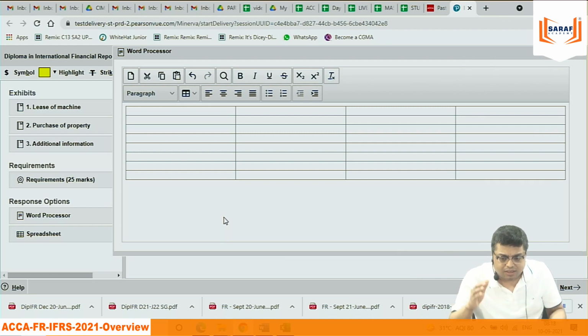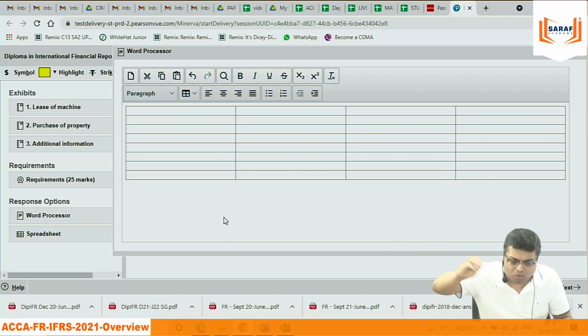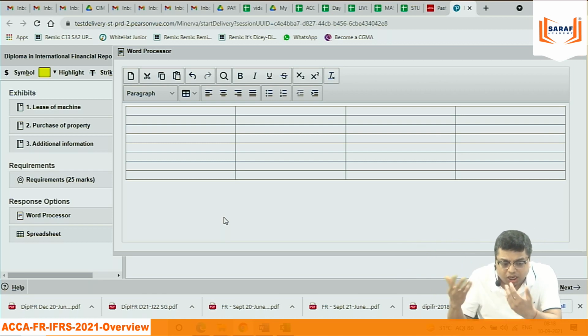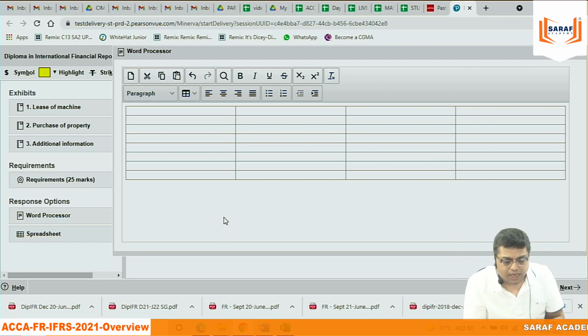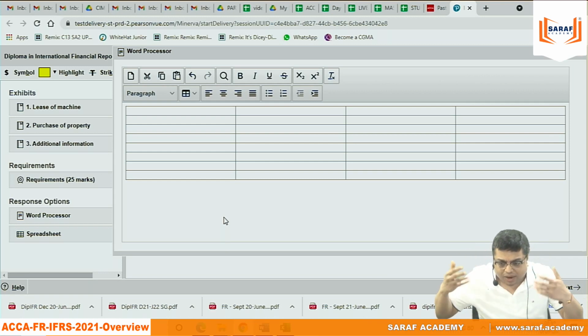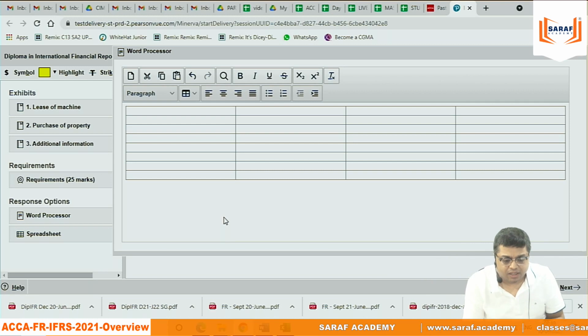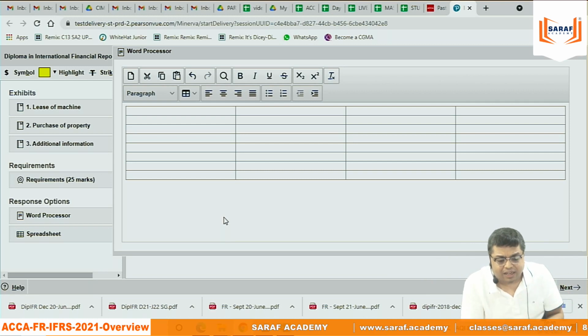Now in CIMA, there are other areas also other than accounts. If I say that I want to market a particular product, suppose I am launching a new course, how will I launch it in the market, which market will I be going to, what is the product, who are my competitors. That is called business sense. That is not accounting. And business sense is not written in any book. Business sense we develop through our practical understanding. For that reason, CIMA is saying that you need to be more practical oriented.